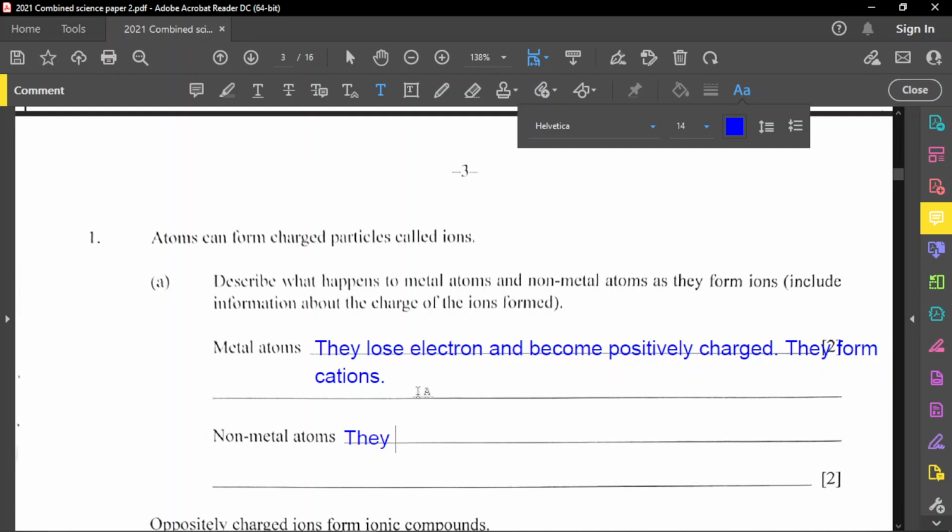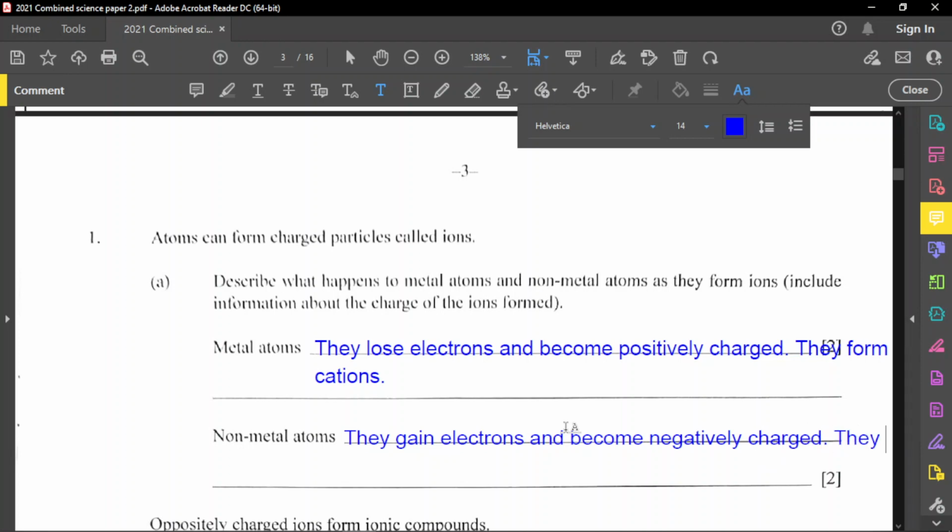So non-metals now, they gain electrons. So they gain electrons and become, let's put electrons up here, electron or electrons, because it could be one or more than one. So non-metals now, they gain electrons and become negatively charged. And again, just to make a note, they form anions. So anions now are negatively charged ions. Excellent. So they form negative charge ions called anions.